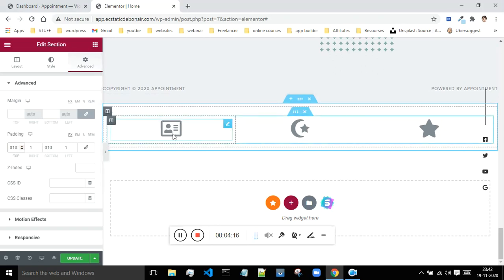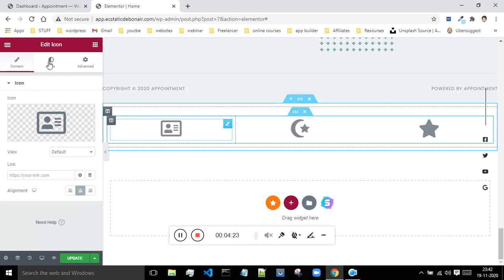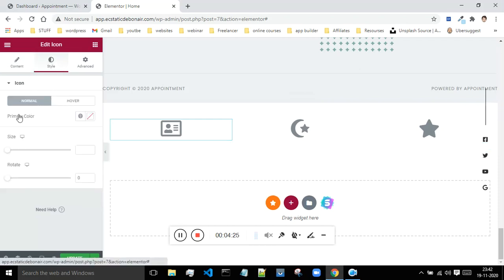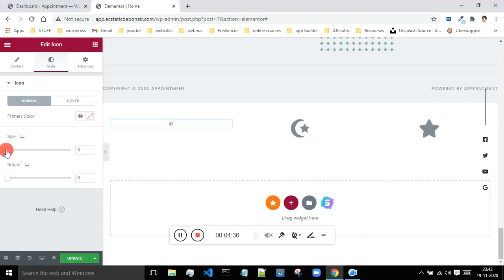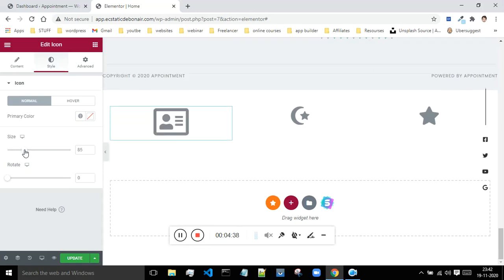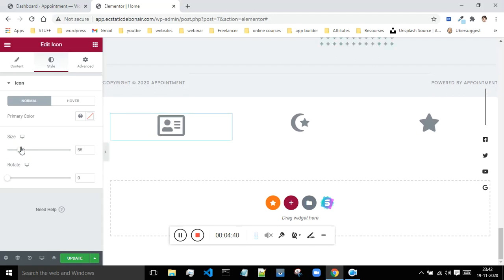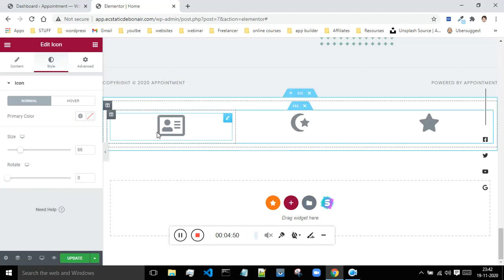Next what I'll do is I will change the background color of this particular logos. So I'll click on the pencil icon, then I will go to the style, and this is the size and everything. Okay, so if you want to increase the size of the logo, then you can do that. And if you want to rotate this logo and all, then you can do it from here. Okay, so this is how you can rotate your logo.